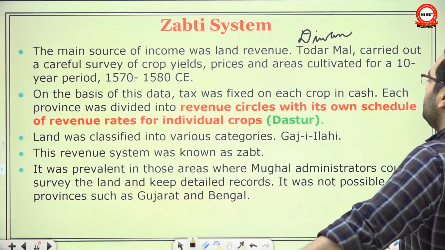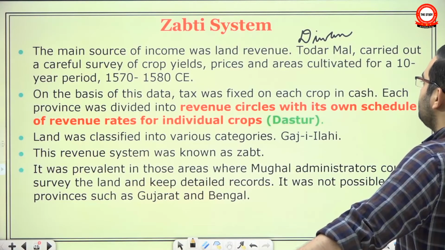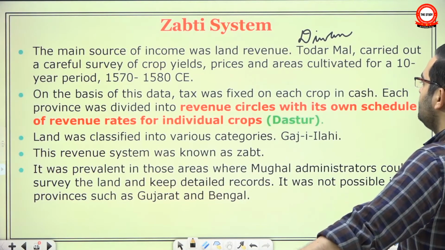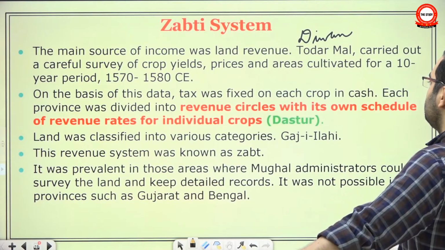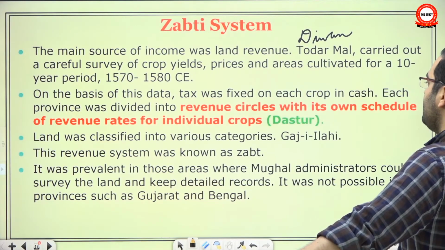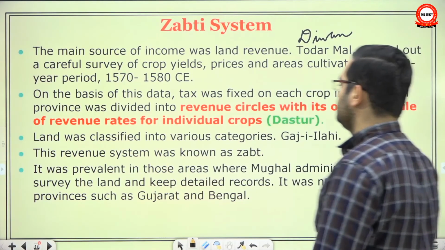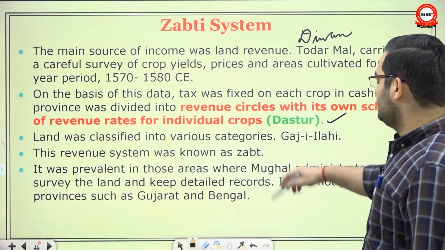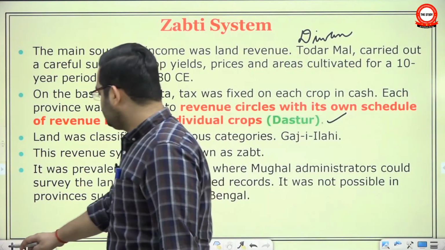So he carried out a careful survey of crop yield, prices, and area cultivated for a 10-year period, that is 1560 to 1580. On the basis of this data, tax was fixed on each crop in cash. Each province was divided into revenue circles with its own schedule of revenue rates called Dastur, and then the land was classified. See what happened here.